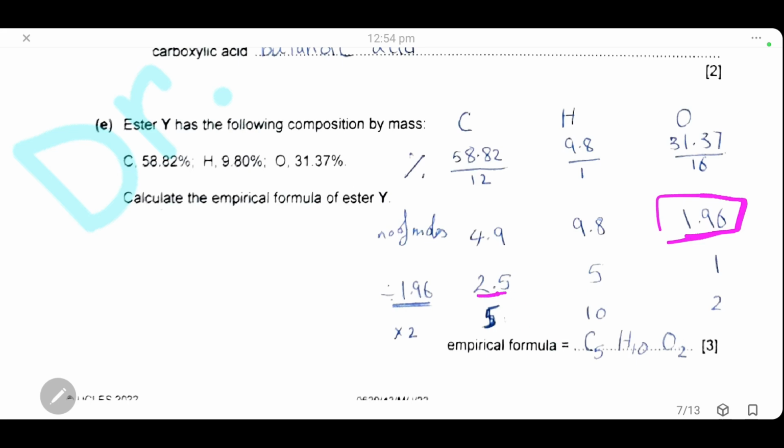In an empirical formula, we must change any decimal or fraction into a whole number. So we will multiply the whole ratio by 2. 2.5 by 2 is 5, 5 by 2 is 10, and 1 by 2 is 2. Now we have the empirical formula: 5 carbon, 10 hydrogen, and 2 oxygen. So the empirical formula is C5H10O2.